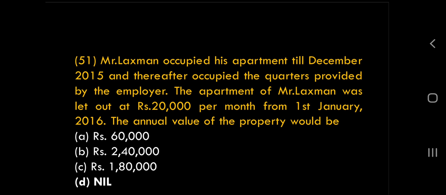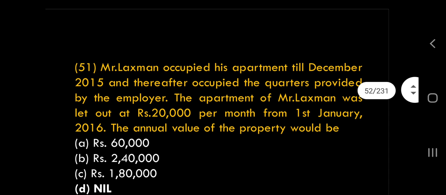But in this question, because we don't have proper information to calculate the net annual value, because we don't have municipal tax, we'll believe that annual value means gross annual value. Generally annual value means net annual value. Here, because the ample data is not given, we will believe that gross annual value is expected in this question. They should have specifically asked what is gross annual value, but did not ask.